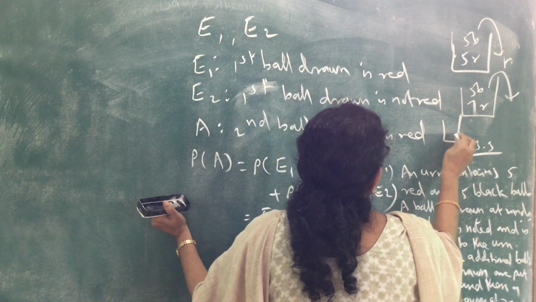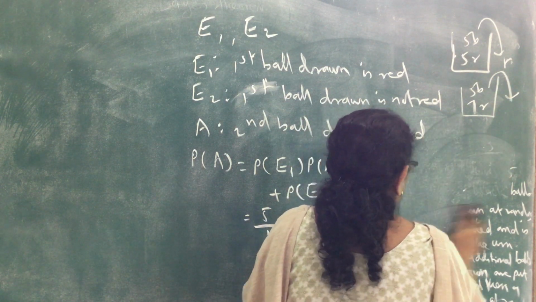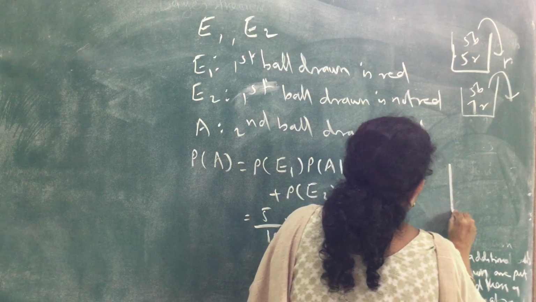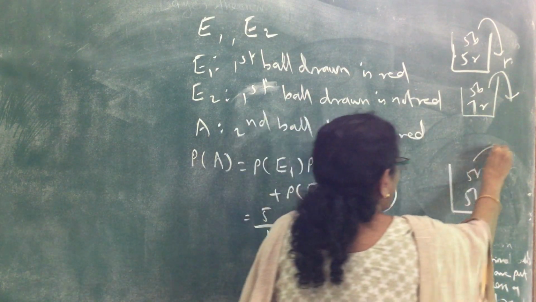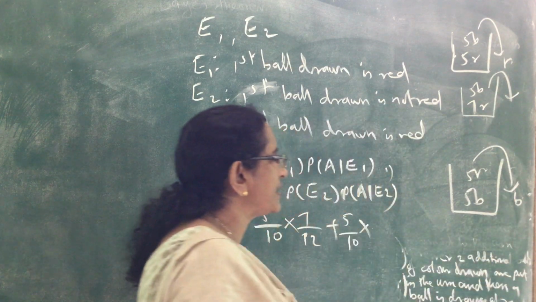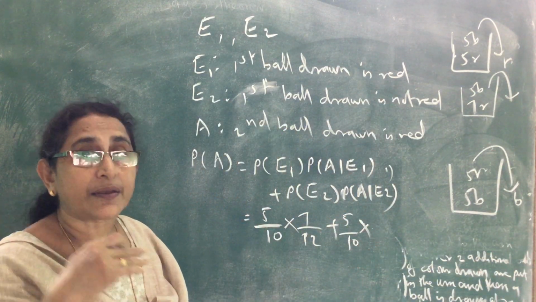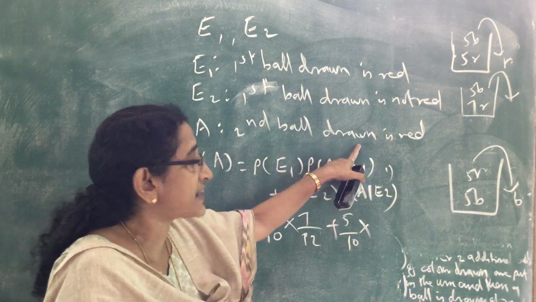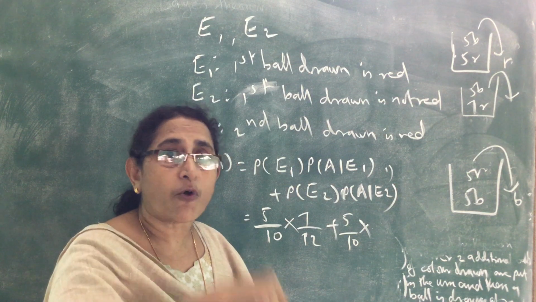So if the first ball drawn is black, what is the probability of the second ball drawn being red? If the first ball drawn is black, 2 additional black balls are put.